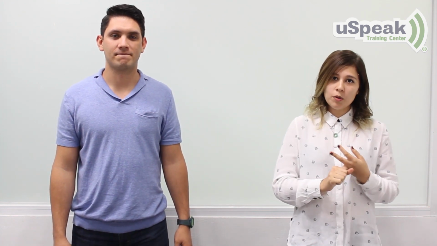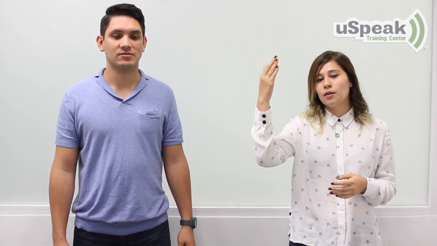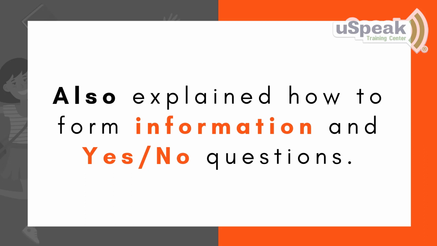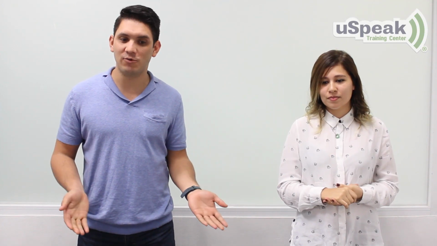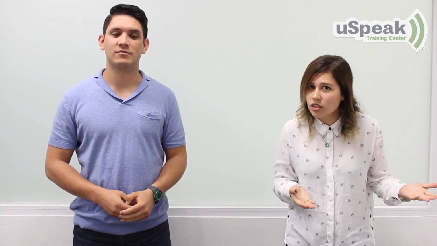Today, passive voice was explained to you by teacher Manuel and teacher Caro. We saw the passive voice in basic form, which is be and the verb in past participle, and that you can conjugate it depending on the tense of the active voice sentence and or question. For example, someone has stolen my car. Her car has been stolen. We also explained how to form information and yes or no questions like what has been stolen? Or was her car stolen?